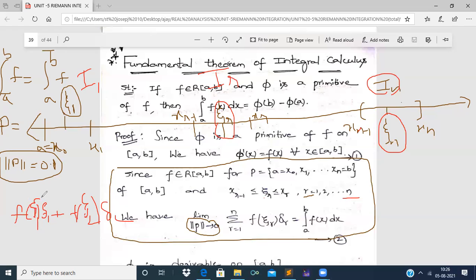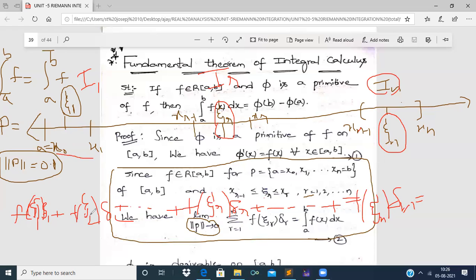If it is xi1, f of xi1 into delta 1 plus f of xi2 into delta 2 plus so on plus f of xir, f of xir into delta r, plus so on plus f of xi n into delta n, right? What is f of xi1? F of xi1 is nothing but the function value of f at the point xi1, which exists in between x0 and x1.